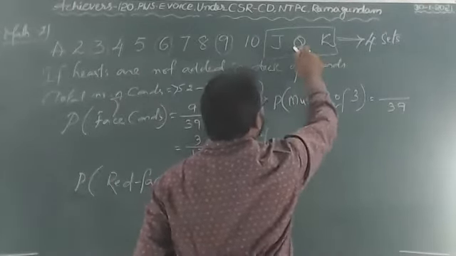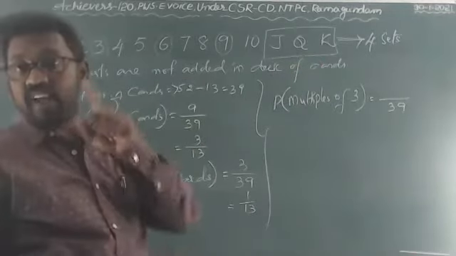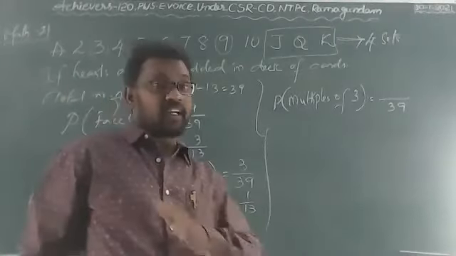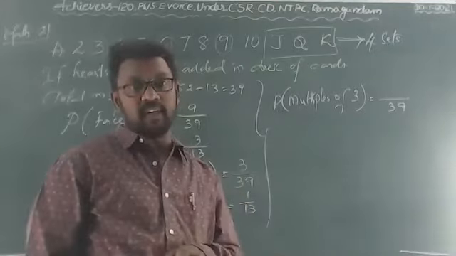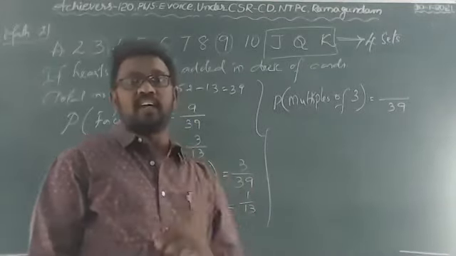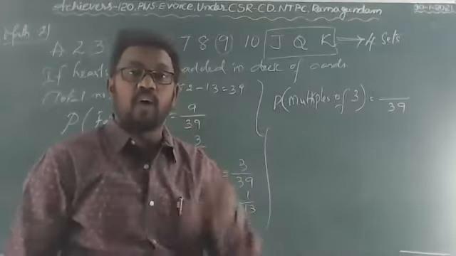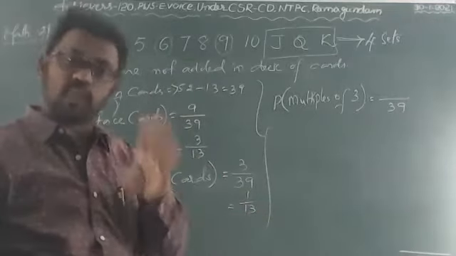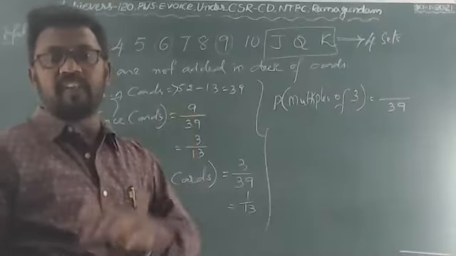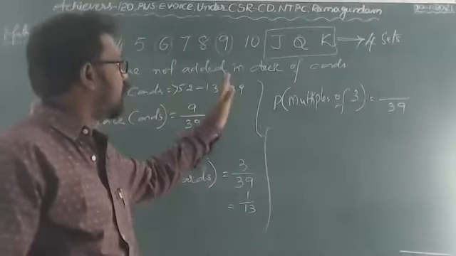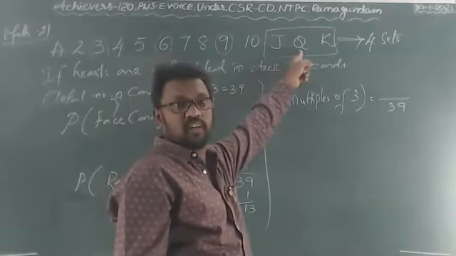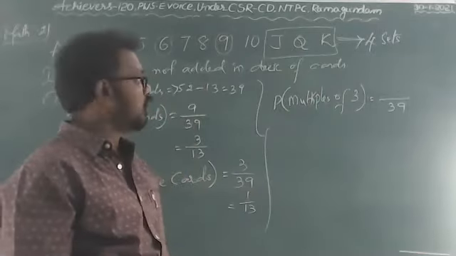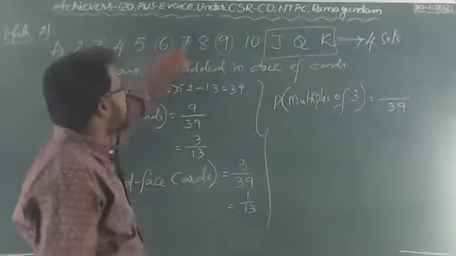No, this is not a number. That is a face card. As per default, Q is 12, but you should not take Q as the number 12 because Q is a face card. We are calling that one a face card. While playing, you can think that is 12, and most people will think that. But according to this, it is not a multiple of 3. This is called a face card, not number 12. So only 3, 6, 9.